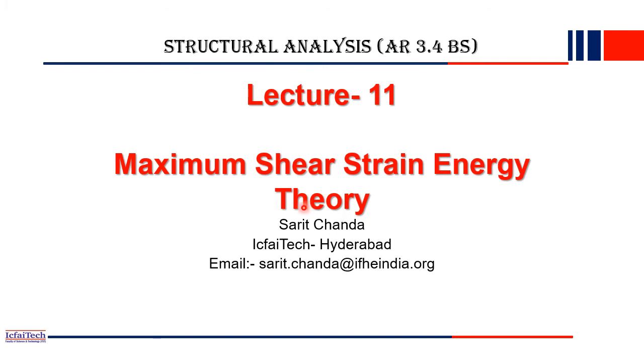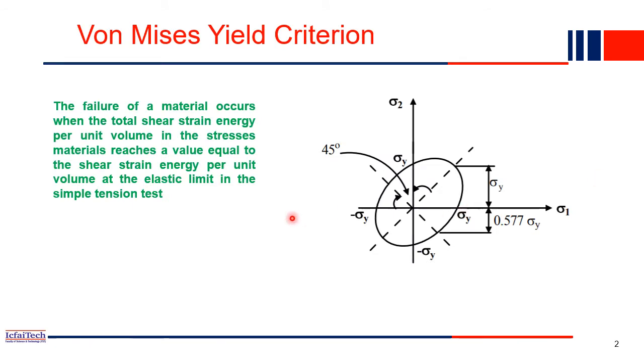So this is the last lecture of theory of failure, whatever we started in the last module. We have discussed previously a total of 4 theories of failure. So this is the last failure theory, that is maximum shear strain energy failure theory. Let's get started. This failure theory is also called von Mises yield criteria because he developed this theory for the first time. So it is a very important failure theory nowadays. We normally use this criteria to judge whether the material has failed or not.